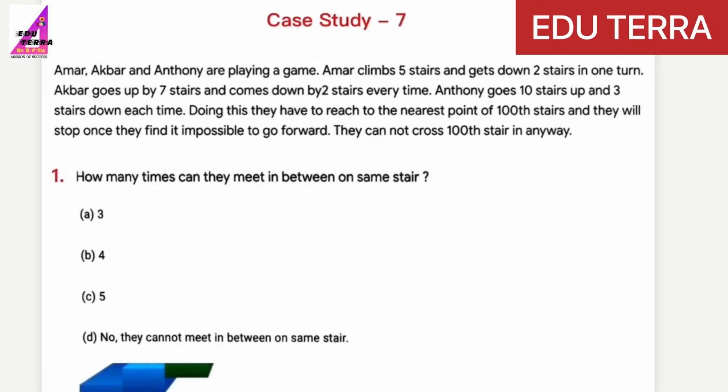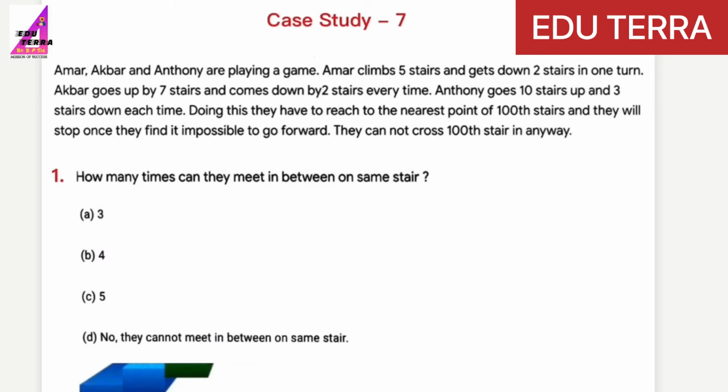Question number 1. How many times can they meet in between on same stairs? Same stair means just common multiple of all three. Option A is 3, option B is 4, option C is 5 and option D is no, they cannot meet in between on same stairs.